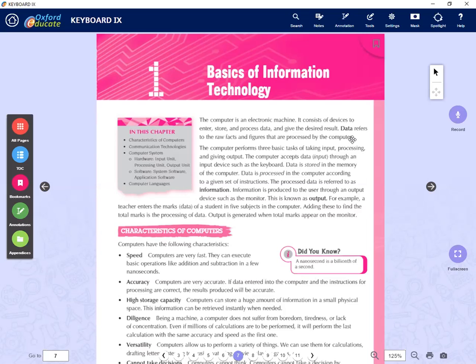Then we have something called information. So what does information mean? Information means processed data. The processed data we refer to as information. Okay, so those are the two main things in the first part. So we have to see these two parts. Then we are going to see what the characteristics of a computer are.